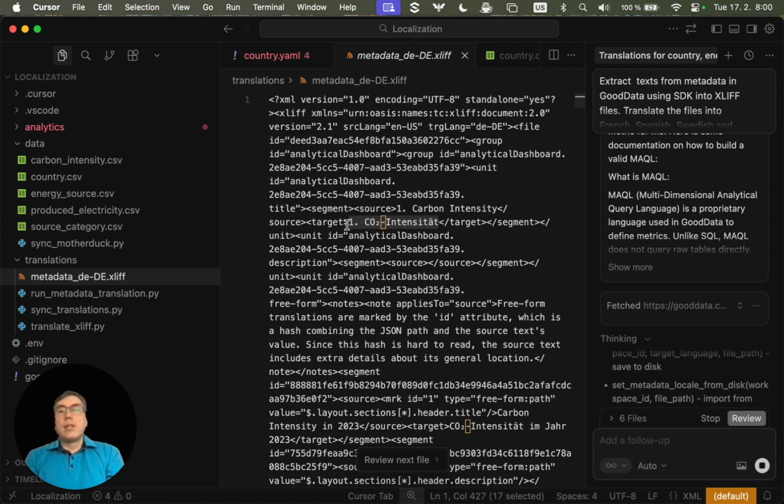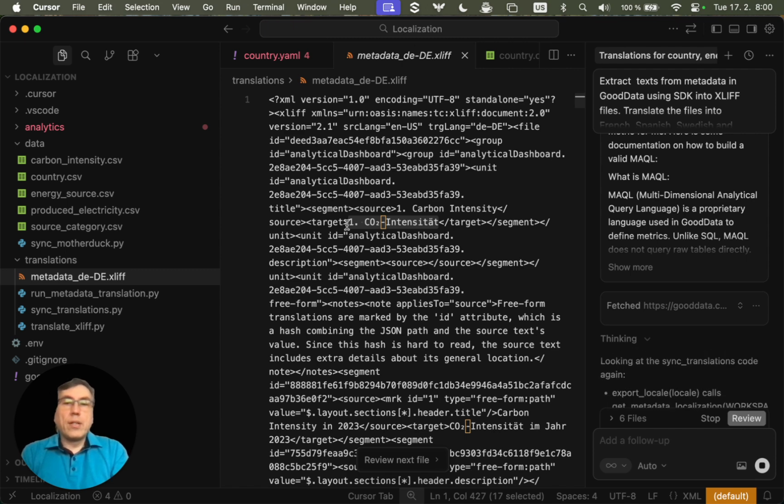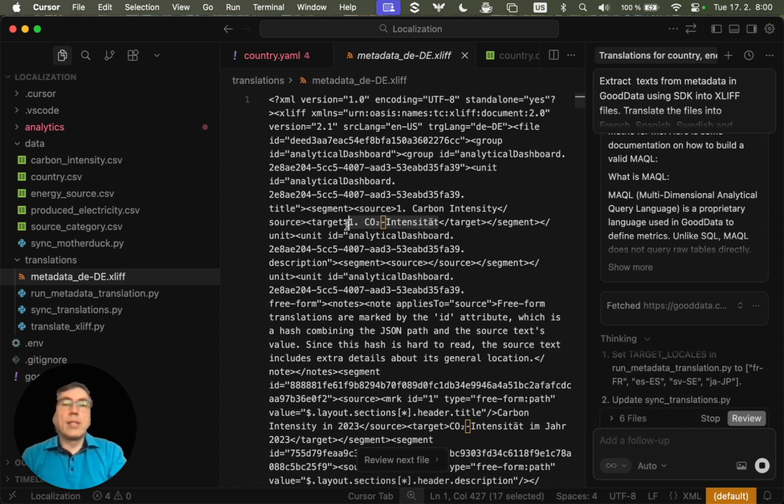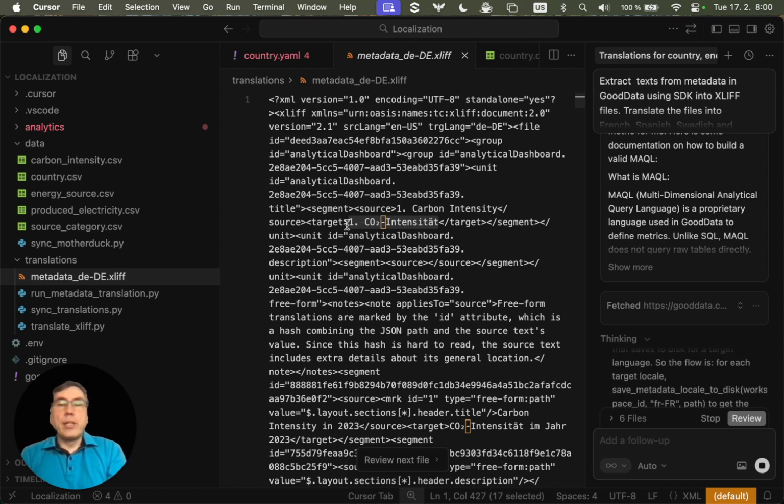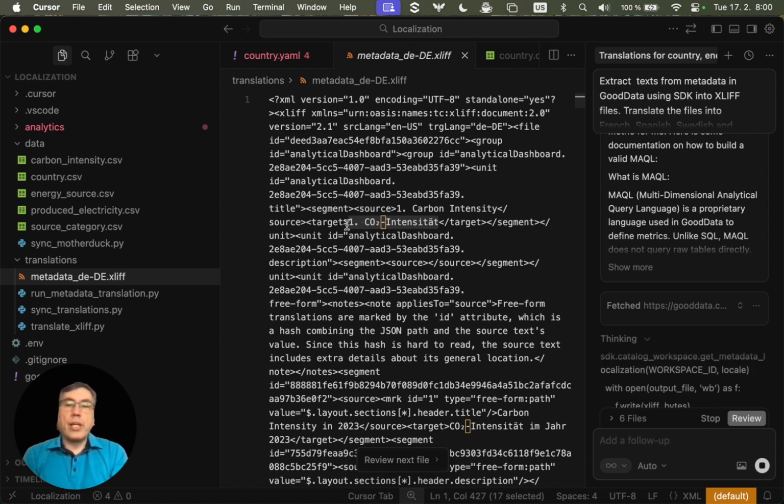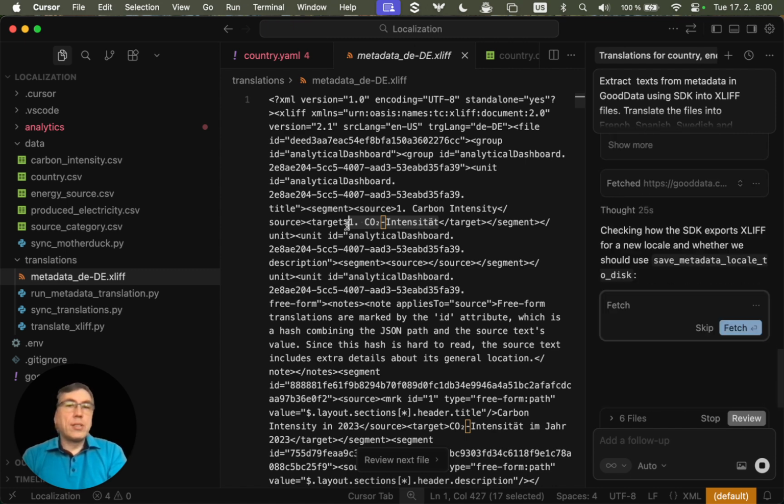This XLIFF file format can be exchanged with a translation agency, and this agency can translate the file. But it is also suitable for machine translation.